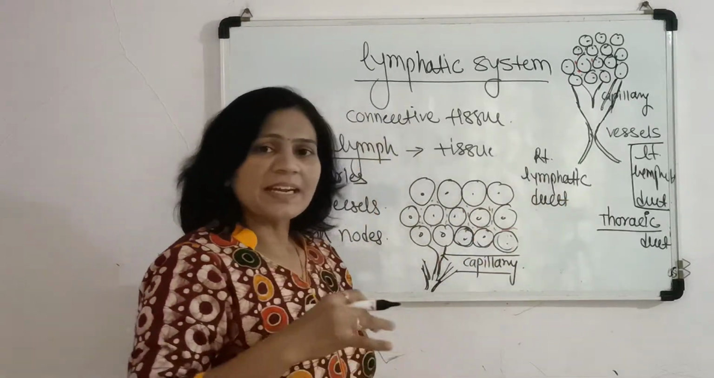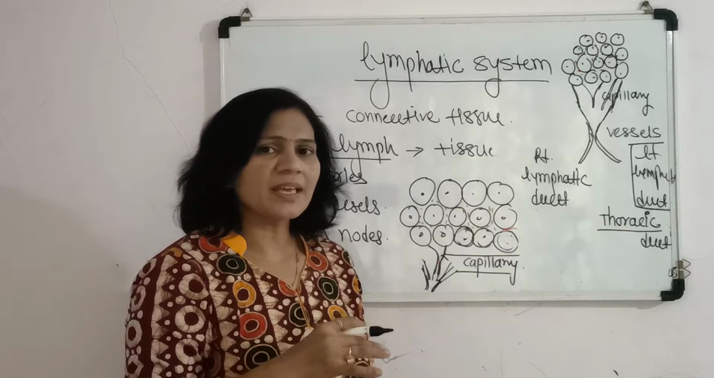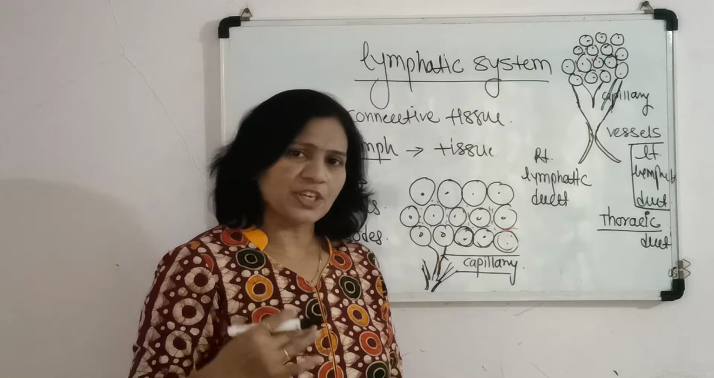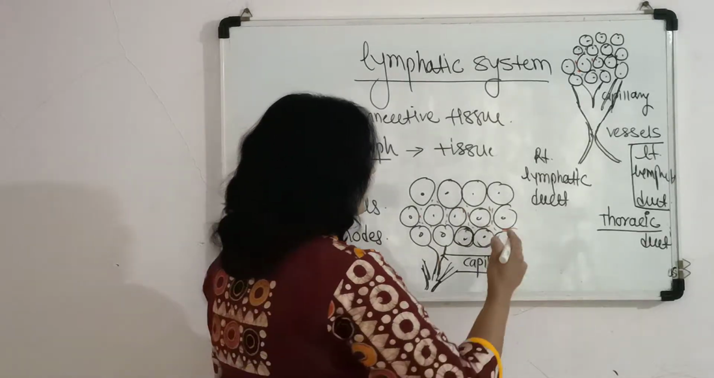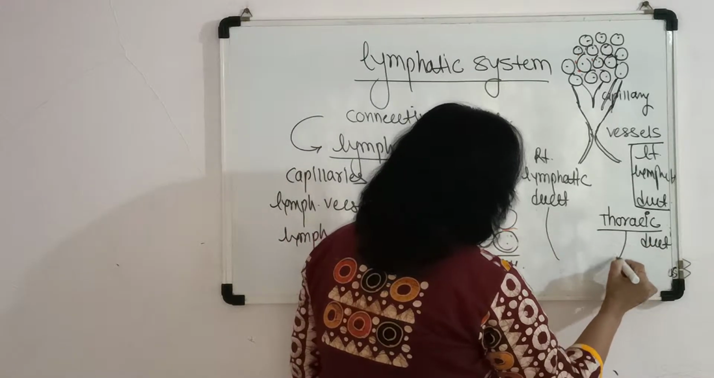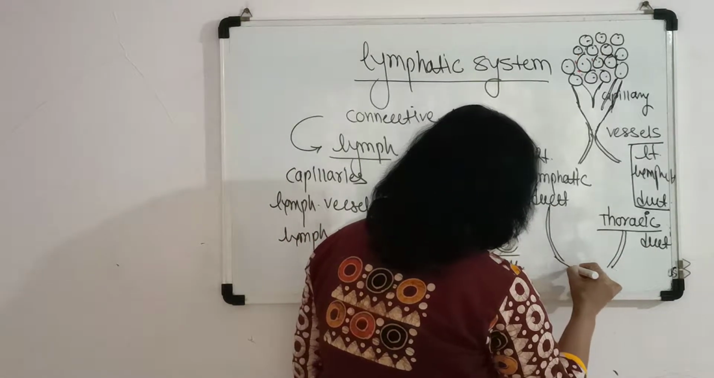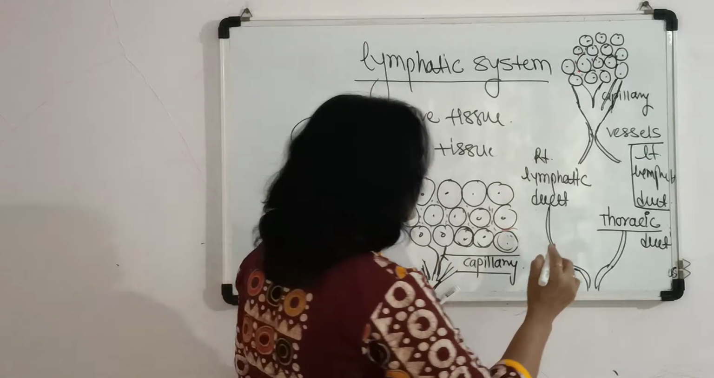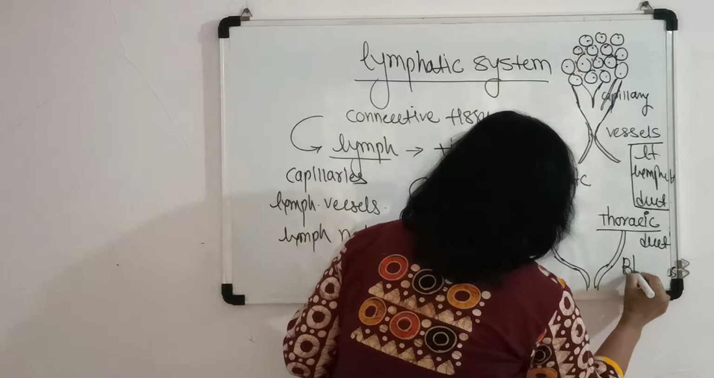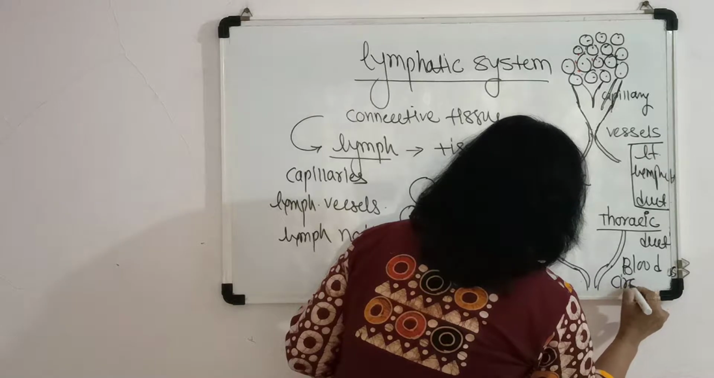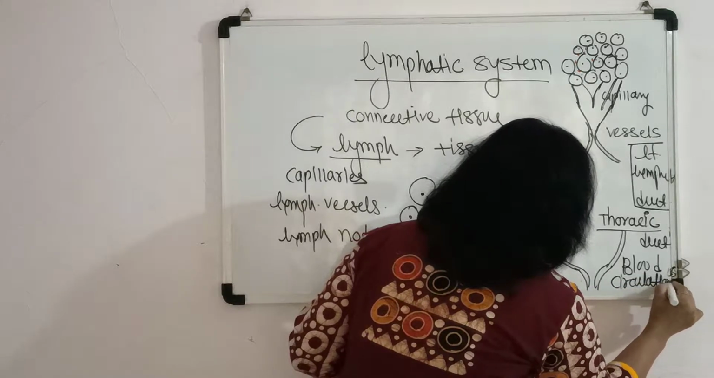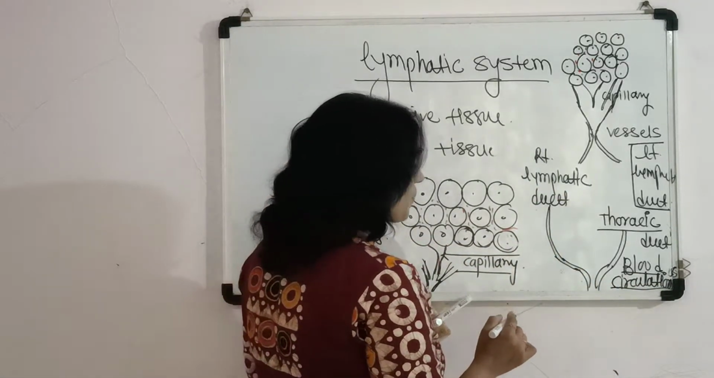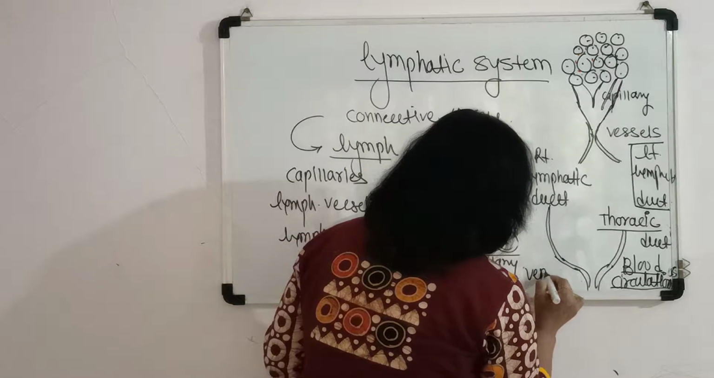The right lymphatic duct drains the lymph from the right part of the head, neck, shoulder and the chest region only. Finally, these right and left lymphatic ducts ultimately open into the blood circulation. As the lymph contains CO2 and metabolic waste, it opens into the venous blood.